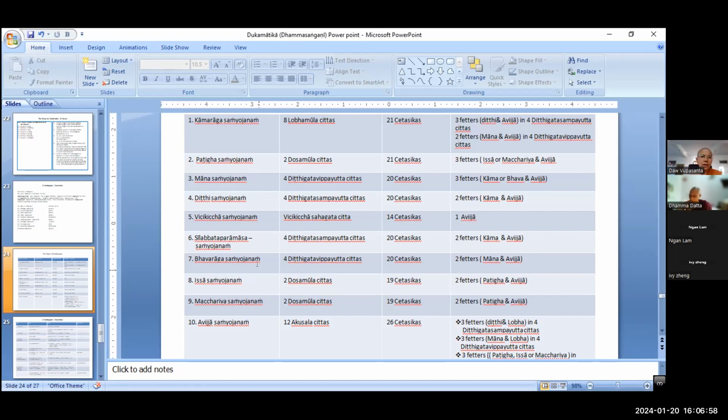Ditthi samyojana means the 62 kinds of wrong view, in brief sassata ditthi, ucceda ditthi, and so on. But Silabbata Paramasa samyojana is wrong practice, wrong habit. That is why he mentioned it separately, as a different samyojana, not the same.